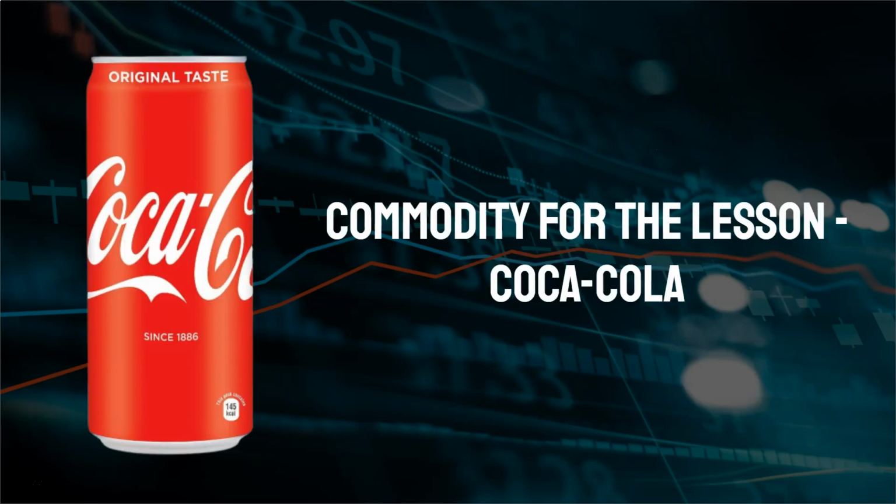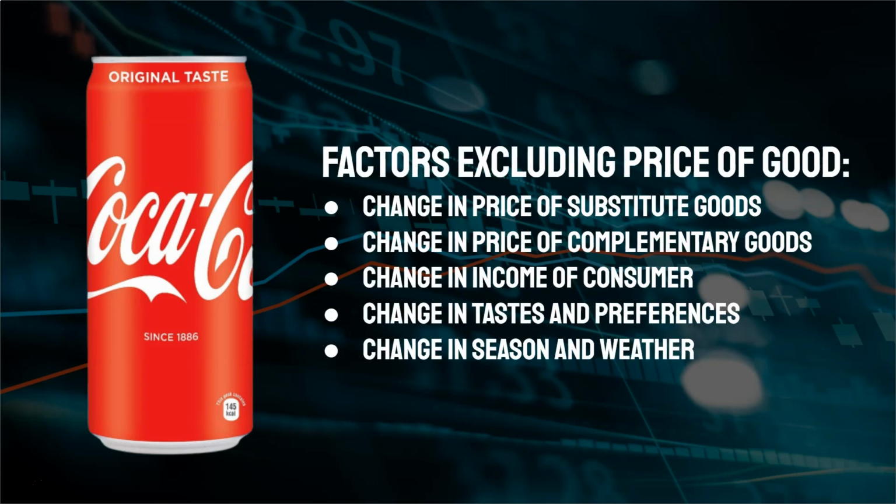So for a more lucid explanation, I'll only be taking one commodity for the entire lesson, which is Coca-Cola, more specifically 1 can of Coca-Cola. So if we look at a change in demand, this change is caused by factors excluding the price of Coca-Cola itself.